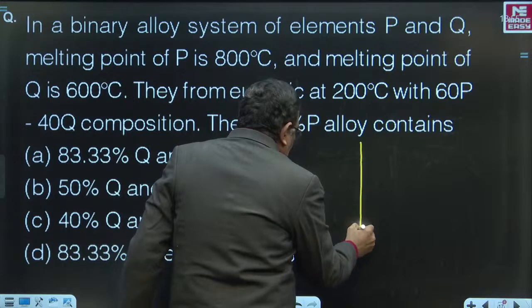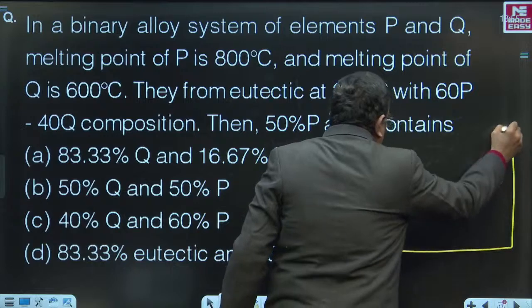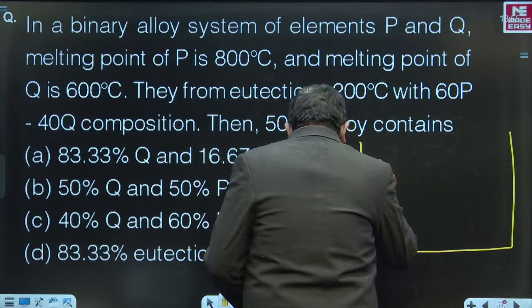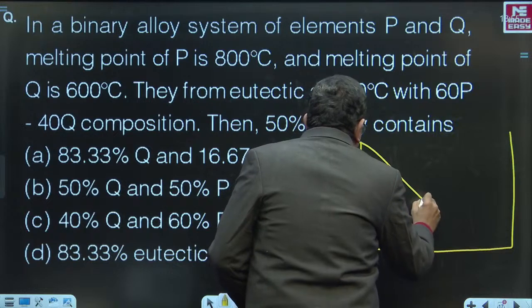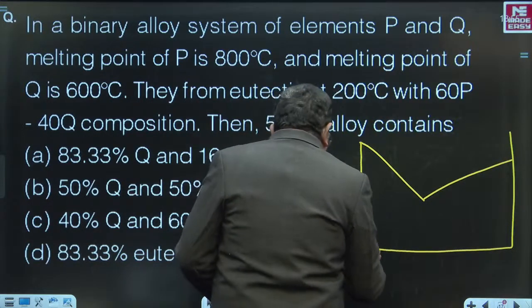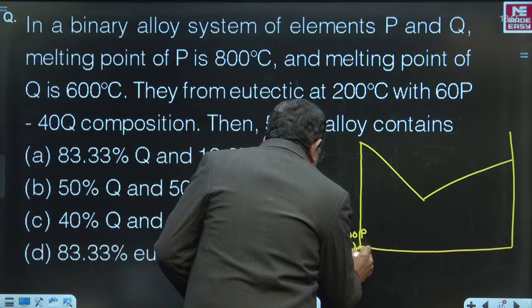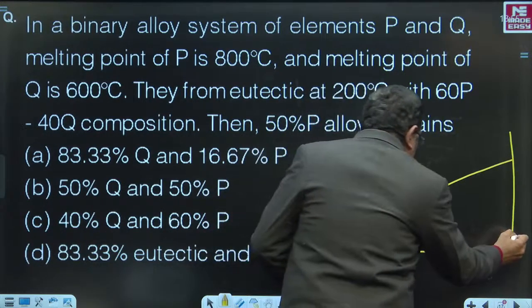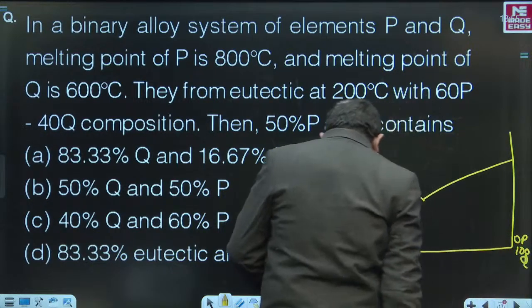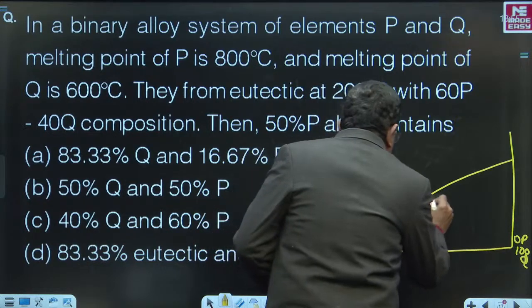The phase diagram can be drawn here itself, right? Eutectic phase diagram. The 100P 0Q composition is here. 0P 100Q composition is here, right? And here is the eutectic phase diagram.